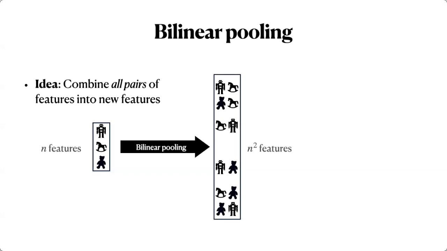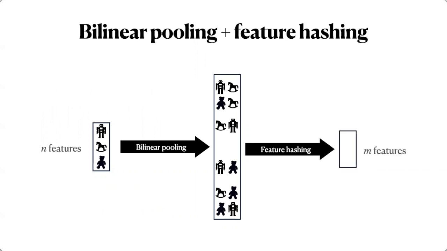So this gives you a much bigger, much more high dimensional vector if n is large, of course. And this contains more information about the interactions of features, but it's also, of course, computationally more challenging to deal with. And maybe there's enough redundancy in this vector that you can actually combine it with feature hashing, or this kind of compression that we talked about before, that maps these features down to a much more manageable vector that can be stored in small space and where we can have efficient algorithms and so on.